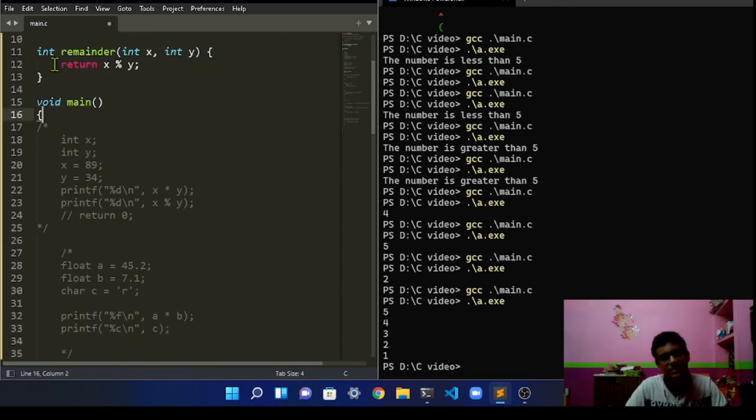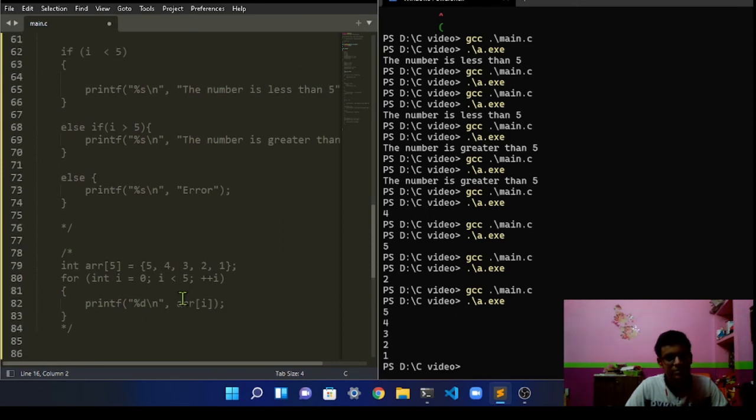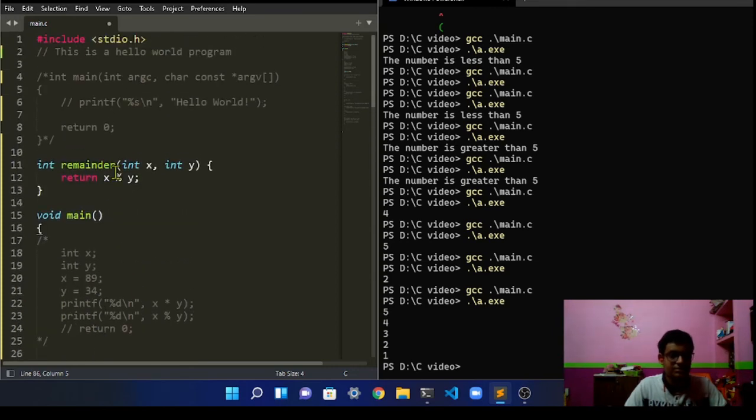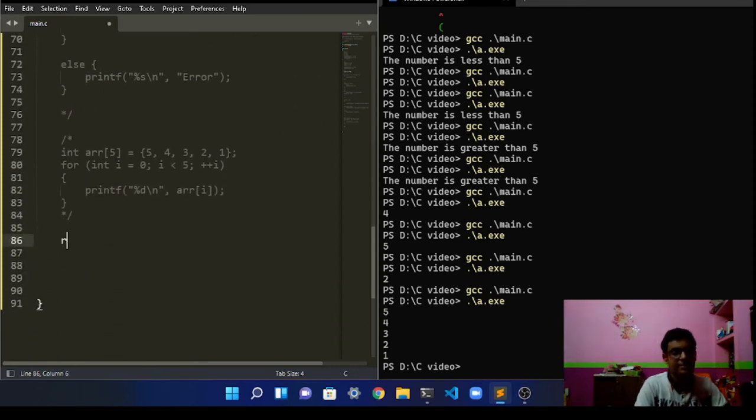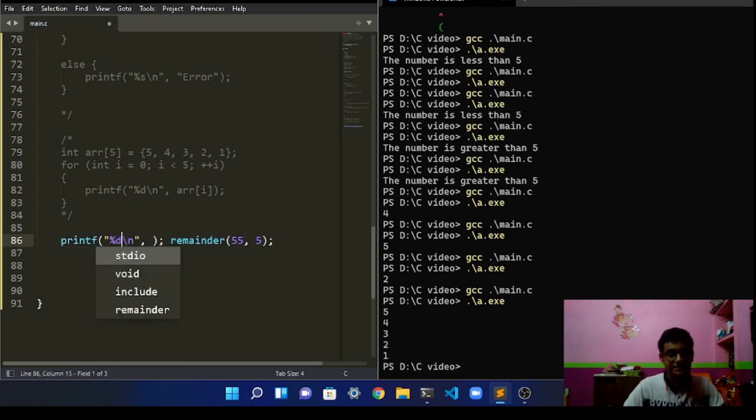Let's go to the main function to actually execute this code over here. So let's see, if we want to use a function, the remainder. So let's type in remainder over here, and you want the remainder of 55 and 5, it should return 0. Let's print the printf, which is an integer type. So let's run this command over here.